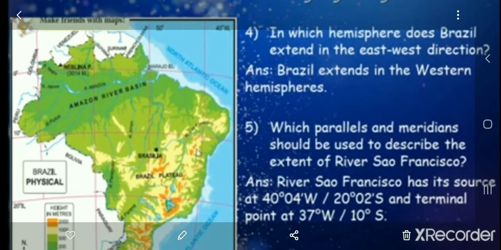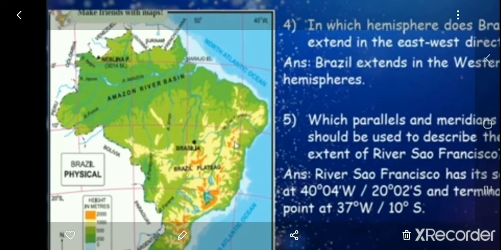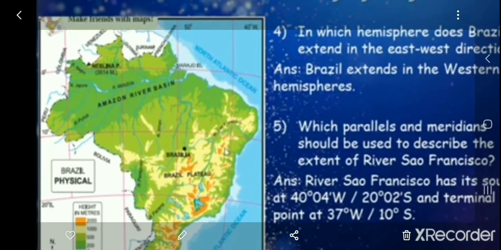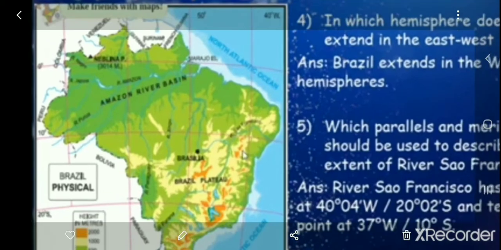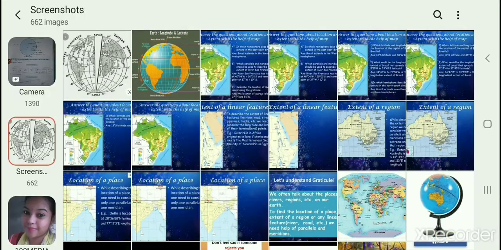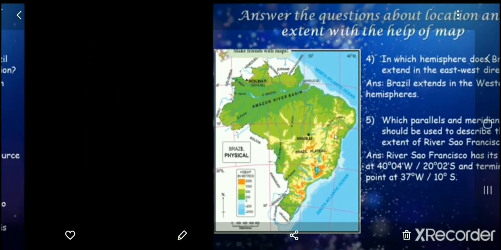Okay, and the terminal end of it is at 37 degree west and 10 degree south. You can see 10 degree south. Okay, so the river São Francisco you understood. The next thing we are going to learn is the next question.